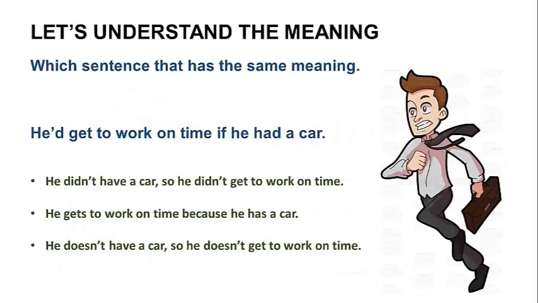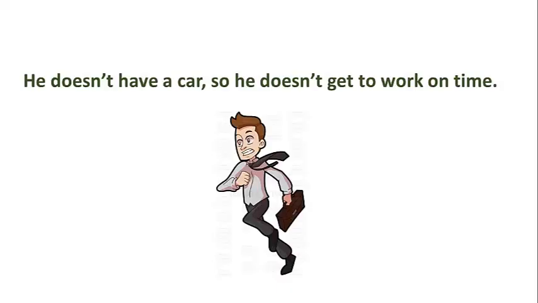How about this sentence? He'd get to work on time if he had a car. He didn't have a car, so he didn't get to work on time. He gets to work on time because he has a car, or he doesn't have a car, so he doesn't go to work on time. Read the sentence again. He'd get to work on time if he had a car. What is the meaning of this sentence? He doesn't have a car, so he doesn't get to work on time.